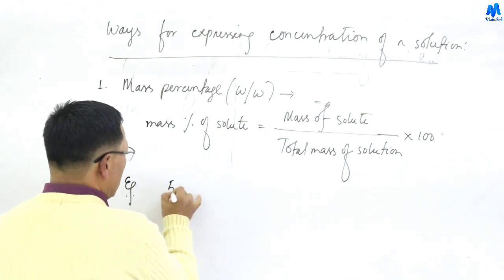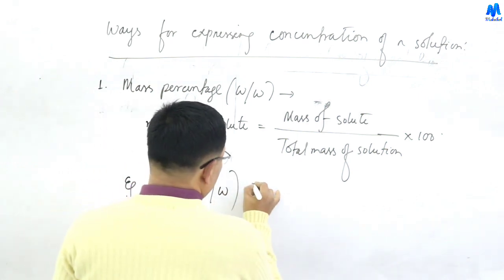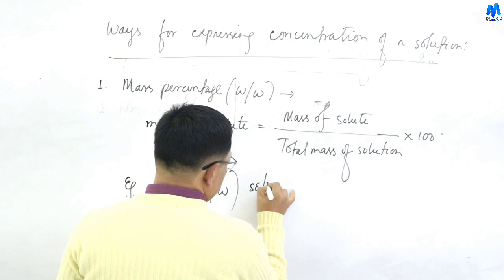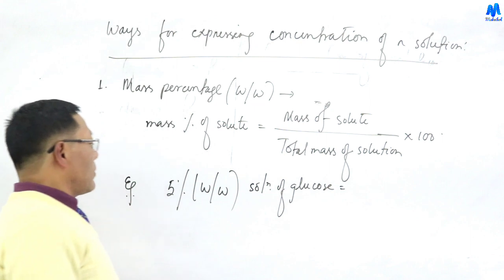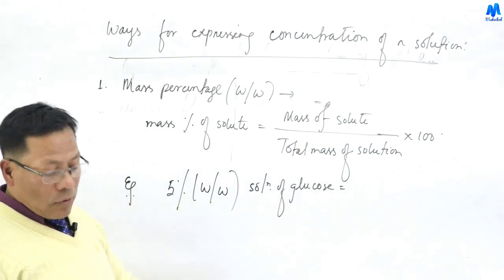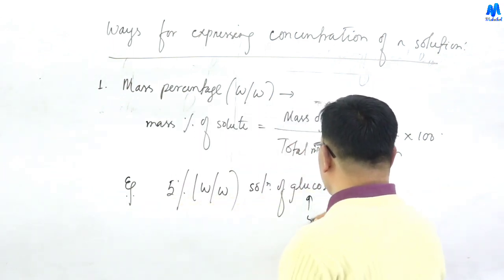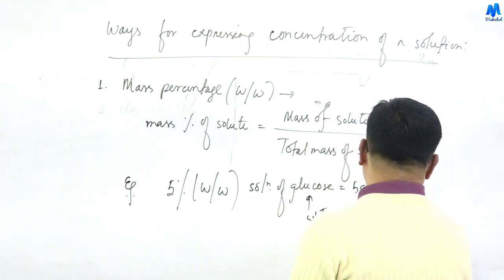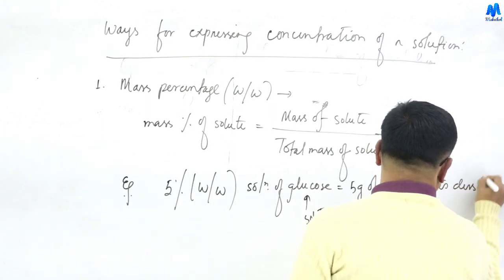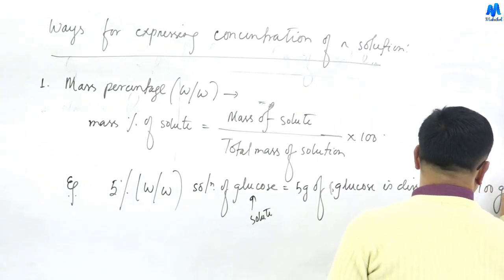Say for example, 5% W by W solution of glucose. Here the solute is glucose, so 5 gram of glucose is dissolved in 100 gram of solution.